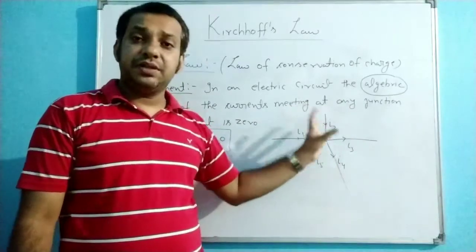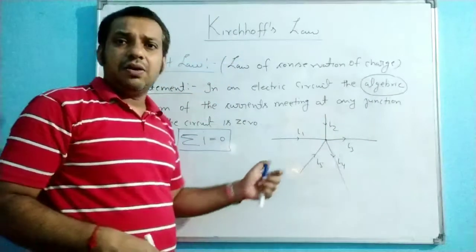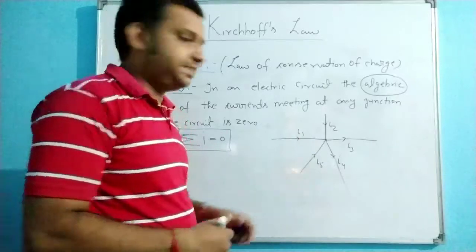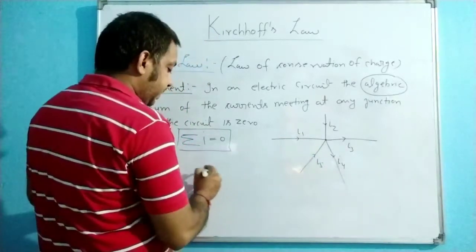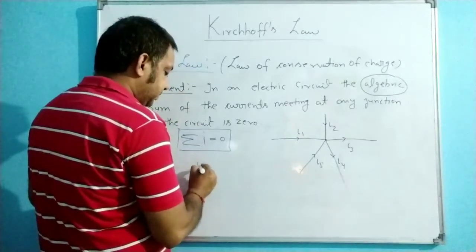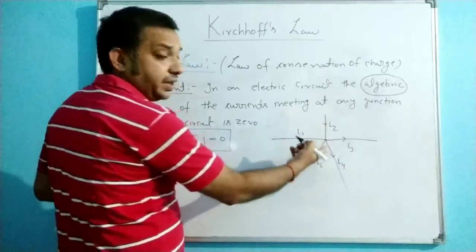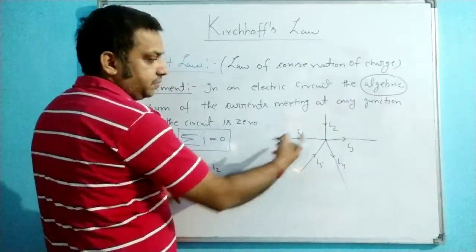So you have to take the algebraic sum. I am considering all the incoming directions as positive and the outgoing directions as negative. Here I1 is incoming direction, that is why it is plus I1. I2 is also incoming, so I am taking plus I2.